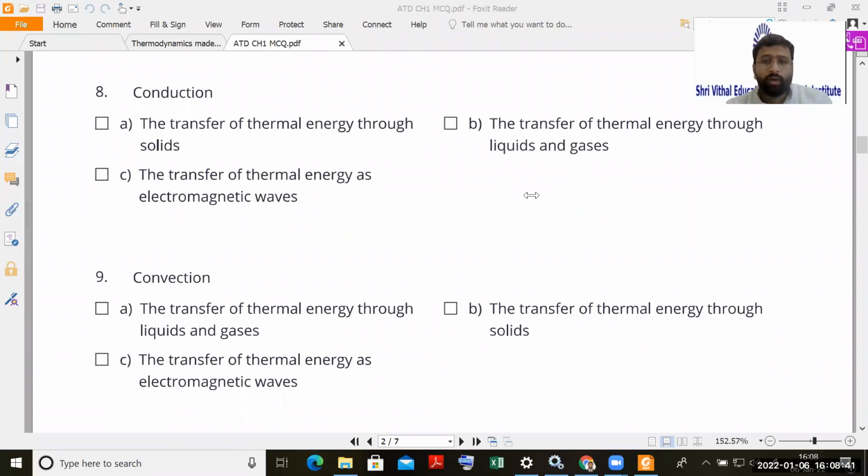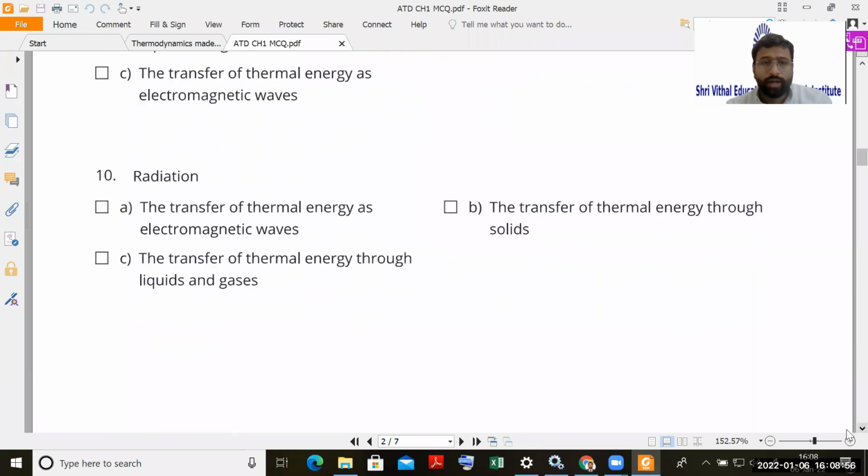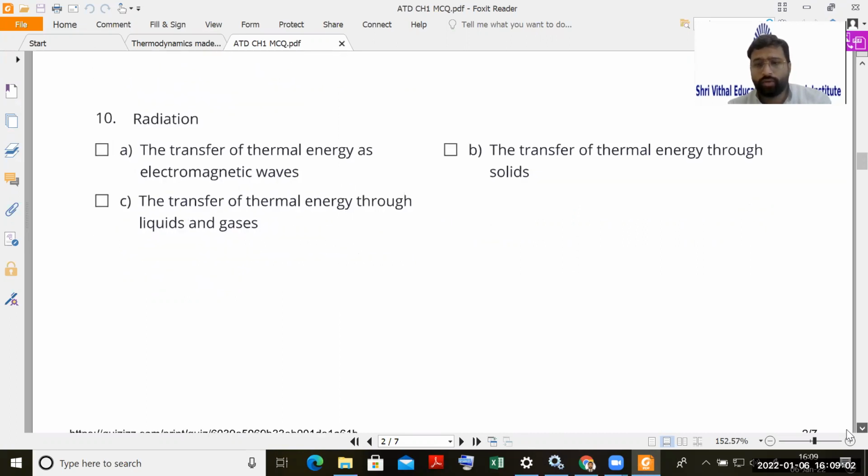Okay. Now we'll go to the next one. Convection is the transfer of thermal energy through liquids and gases. Yes, option number A itself is correct, so I will not read other options. Radiation, again, in this case, is the transfer of thermal energy as electromagnetic waves. So option number A. I will not read other options.